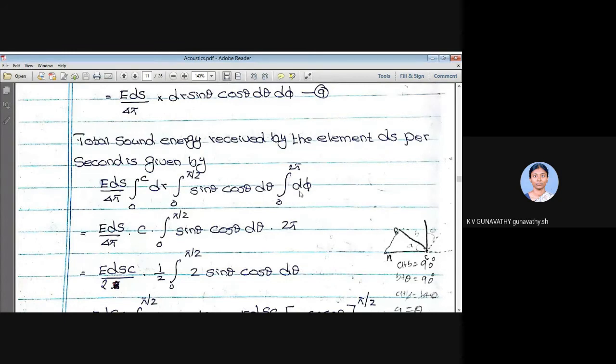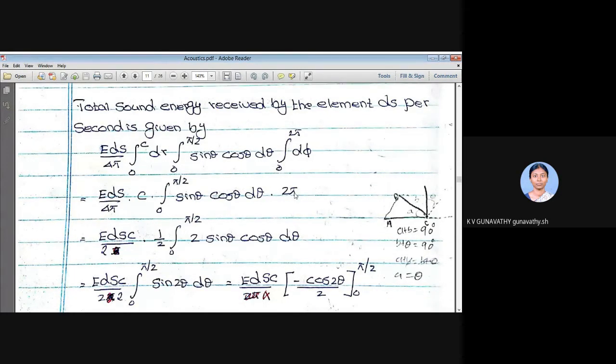If you integrate d phi, you will be getting phi. If you substitute the limit 2 pi minus 0, that will be equal to 2 pi. Right? So let me take this 2 pi to this side. So this 2 pi and this 4 pi get canceled. So I'll be left with only 2, and this EDSC. Now I am multiplying and dividing this term by 2.